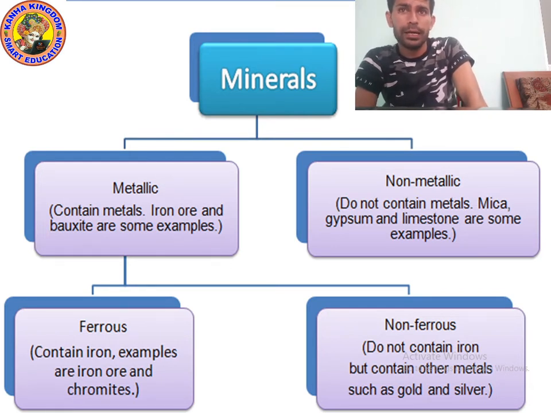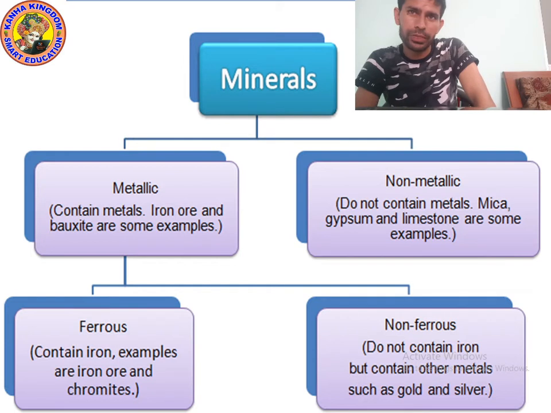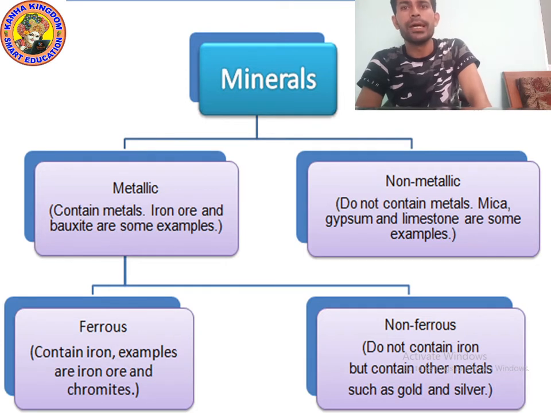As I already explained, metallic mineral can be divided into two parts: ferrous and non-ferrous. Ferrous are those metallic minerals which contain iron, and non-ferrous are those metallic minerals which do not contain iron.